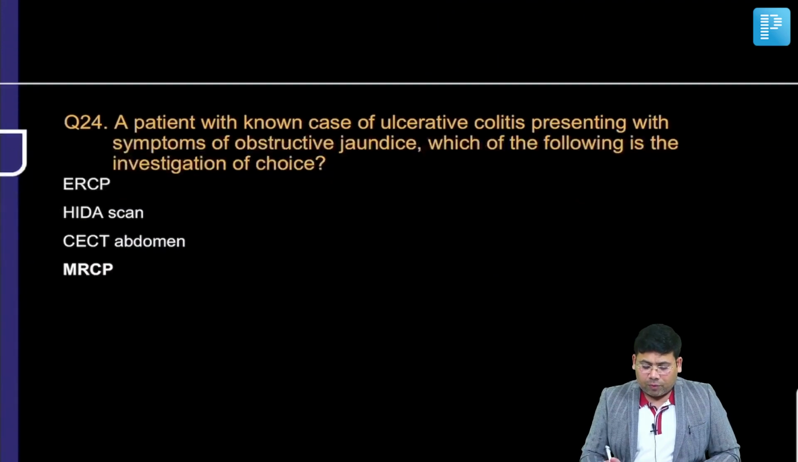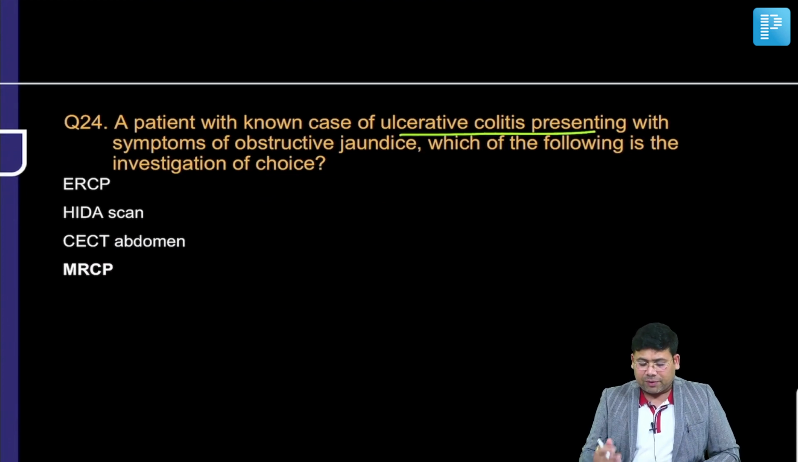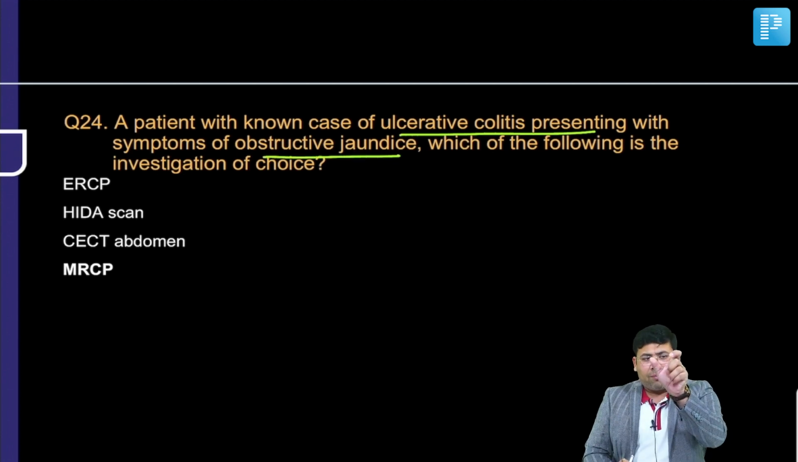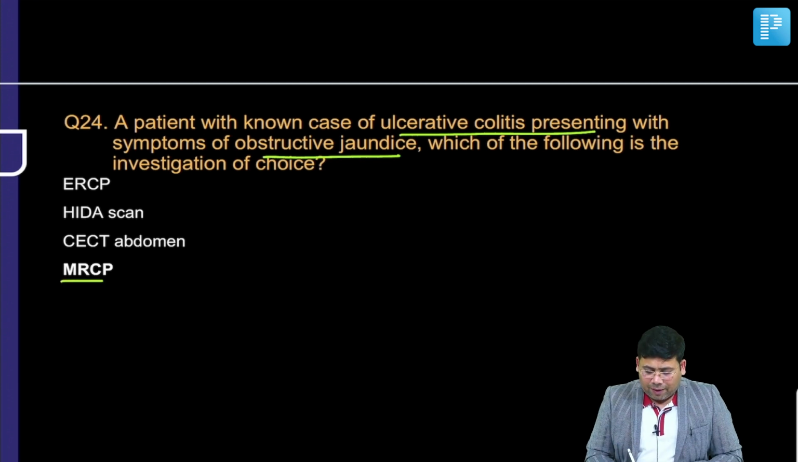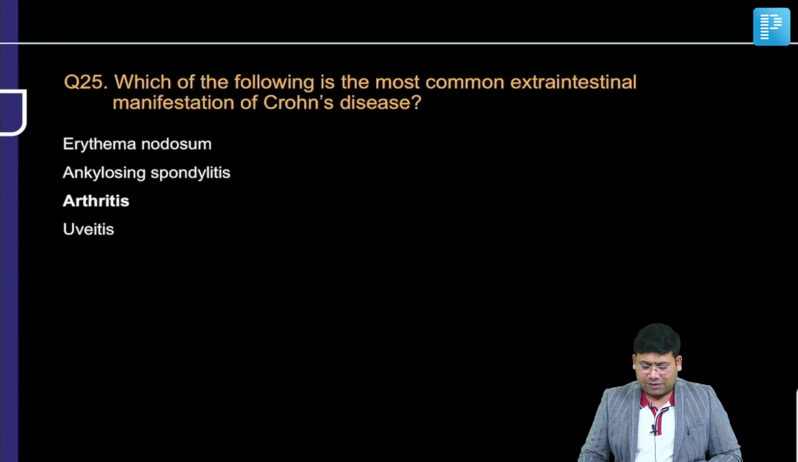Next, let us talk about the next question, which is again very simple. A patient with ulcerative colitis presenting to you with symptoms of obstructive jaundice. So I am going to think about the coexisting sclerosing cholangitis. So MRCP is always, so D is always better than B in this case. HIDA scan is not the first line investigation. We'll go for MRCP in this case.